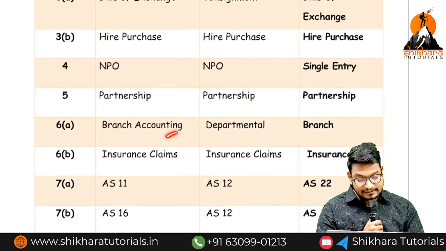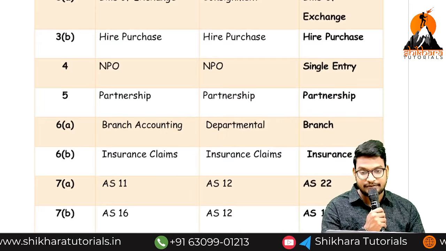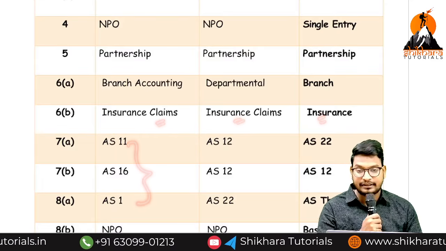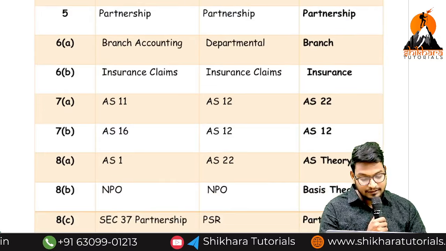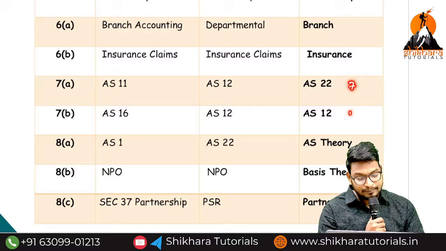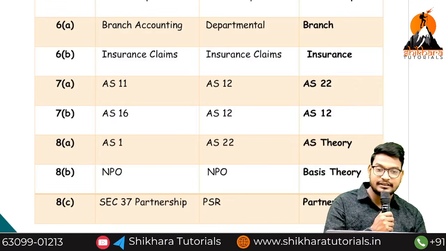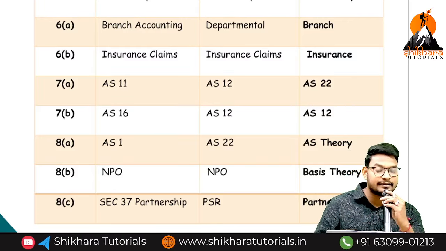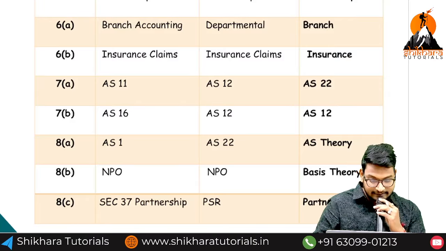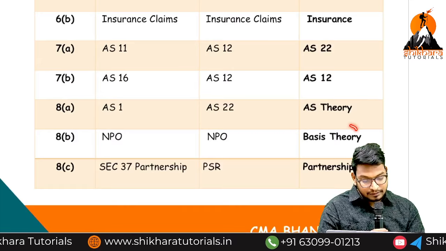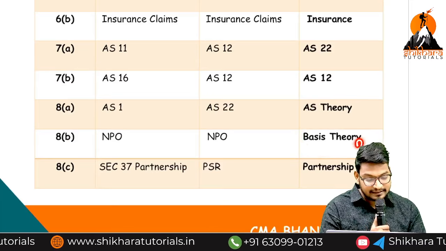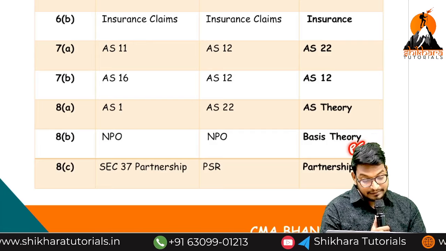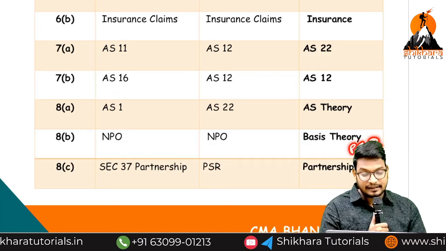Next, branch, departmental. When coming to the main exam, they are asking branch. Insurance claim is a constant question. So accounting standards are 7A, 7B and 8A. How many marks are we getting, sir? 7 plus 7 plus 5, 14 plus 5, that is equal to 19 marks from the accounting standards, plus 1 MCQ. So totally nearly 20 marks we are getting from the accounting standards. And next, NPO, but basic theory they are asking. Sometimes they will ask BRS also. Sorry, not the BRS, PBD, provision for bad debts. They are asking sometimes.